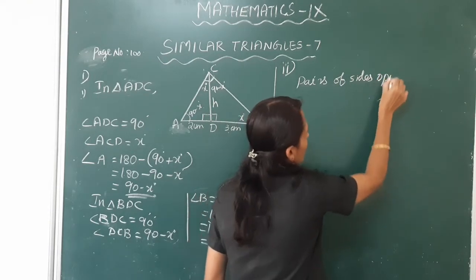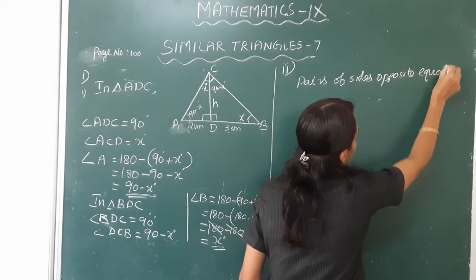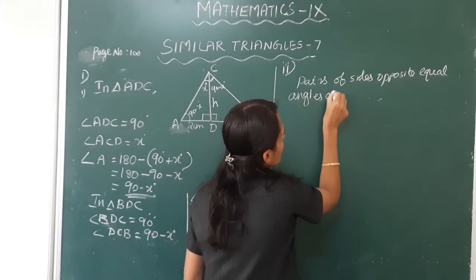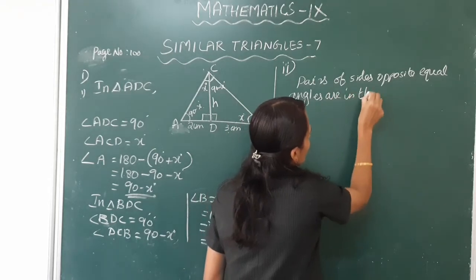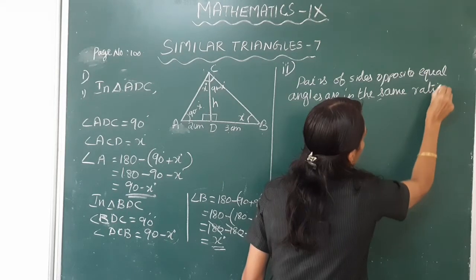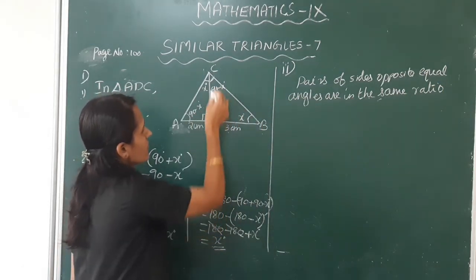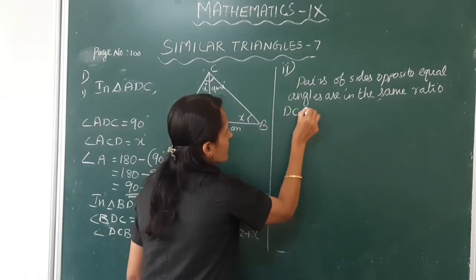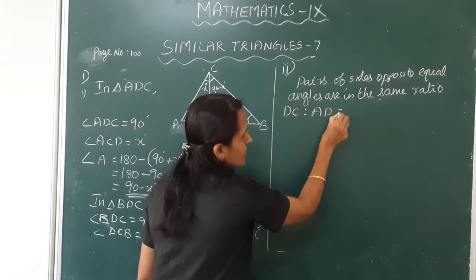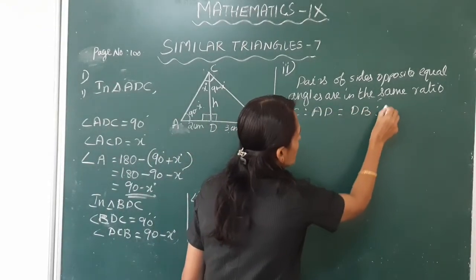Sides opposite equal angles are in the same ratio. Okay, in this triangle DC is to AD is equal to DB is to DC.